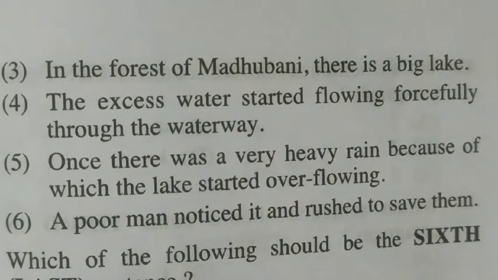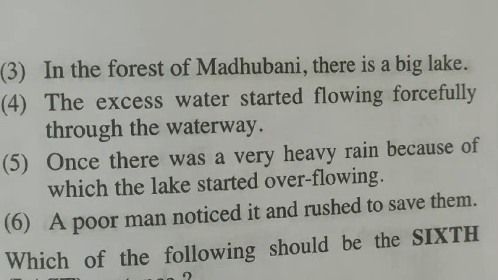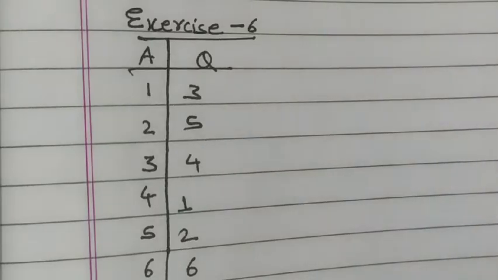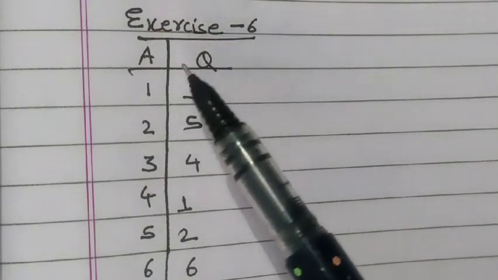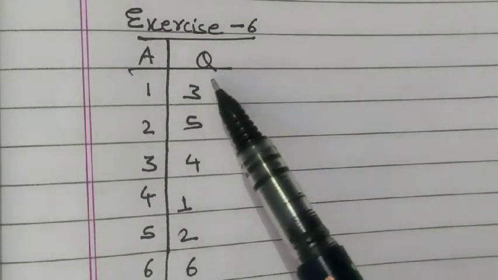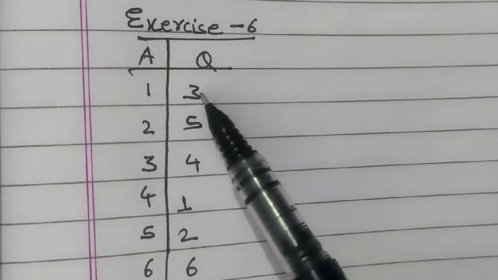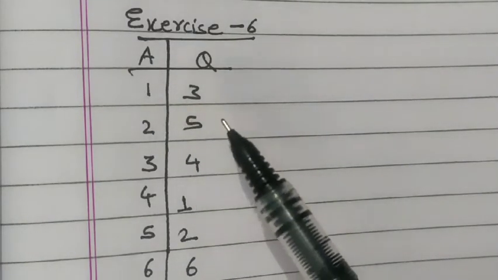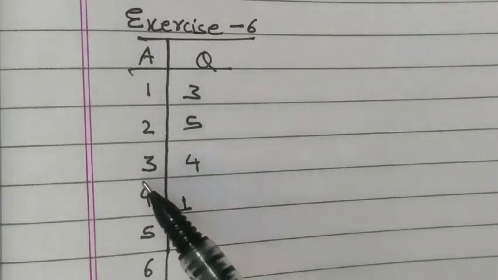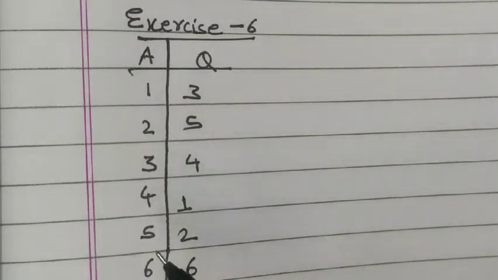So we have 6 sentences in the proper order. Now we will put them in the format that I have shown in the first video. And after putting them in the format, we get something like this. So, exercise 6th. The third sentence in the question will be the first sentence in the answer. The 5th sentence will be the second, 4th will be third, first will be 4th, second will be 5th, and 6th will be 6th. This way you can answer the upcoming questions. Now take a screenshot of this and answer the following questions.